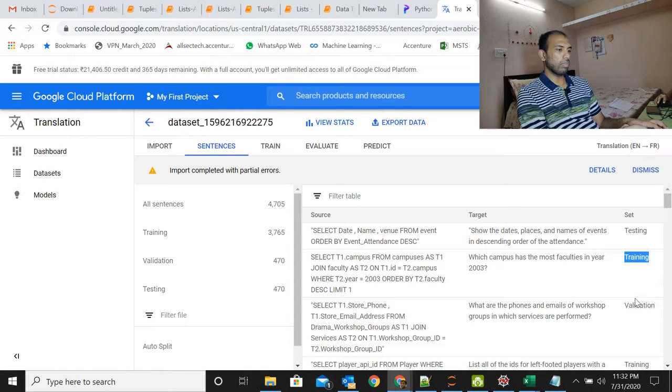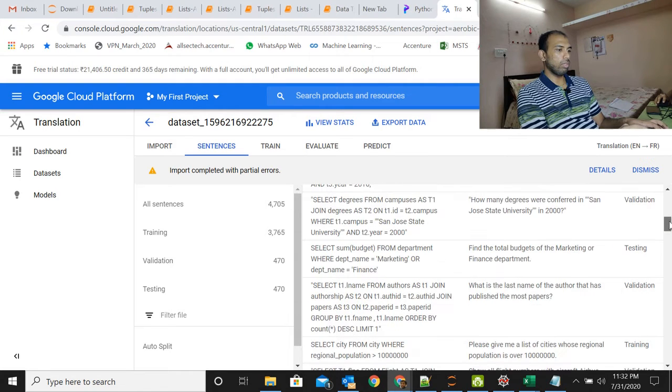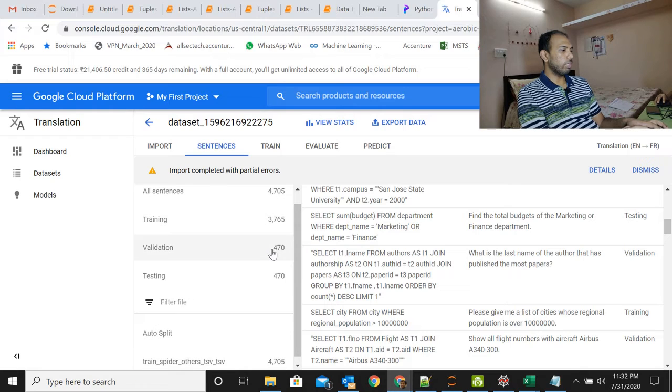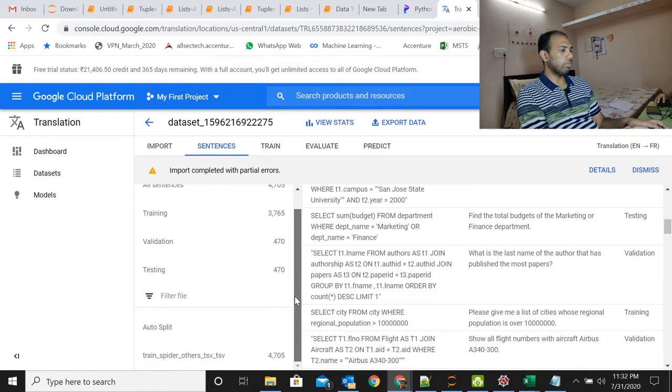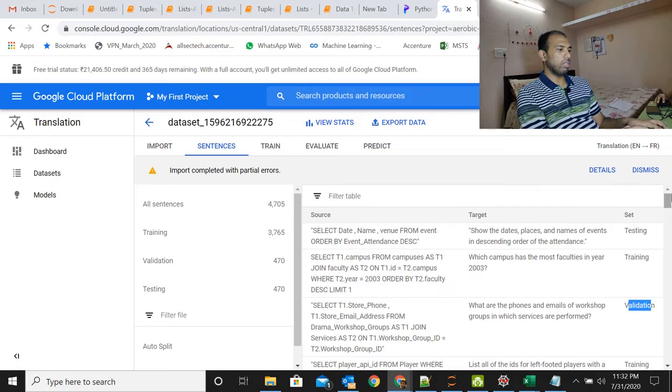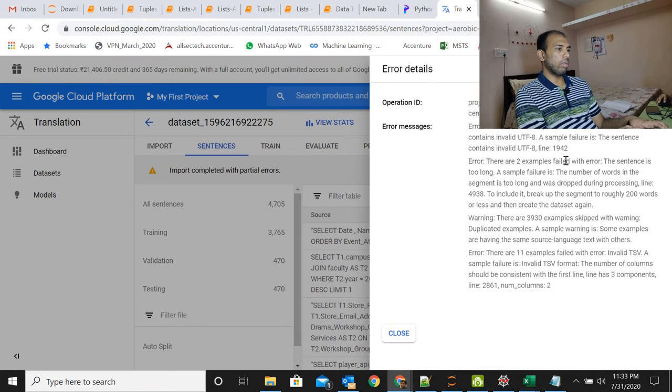Some of the things for training, some for testing, some for validation. I'm assuming they got around 3,765 rows for training, 470 for validation, and another 470 for testing. Okay, that's cool.